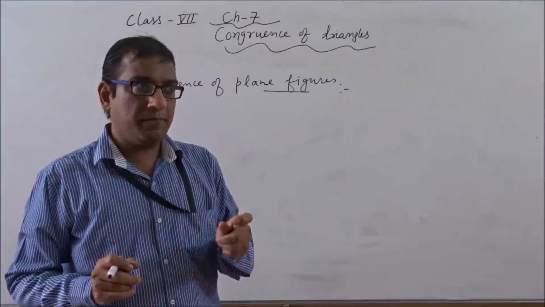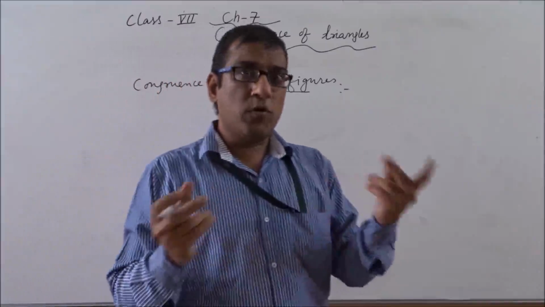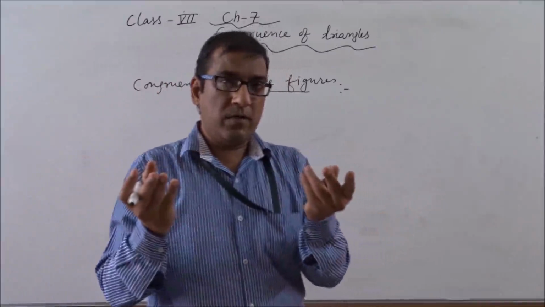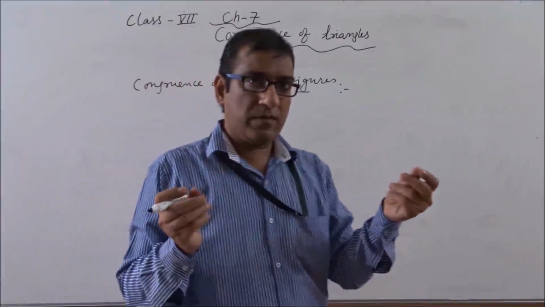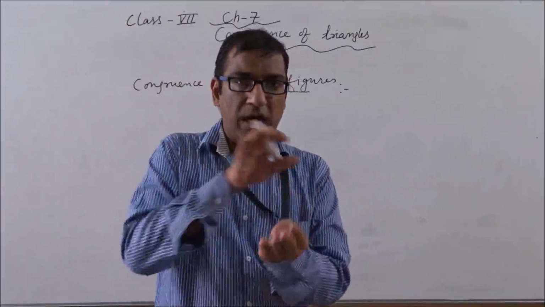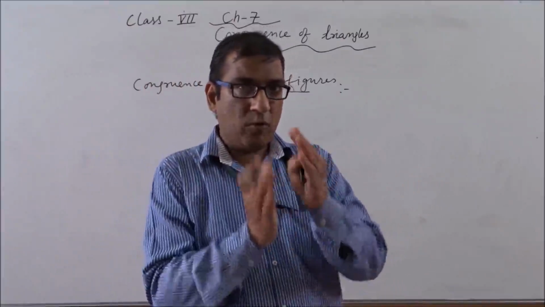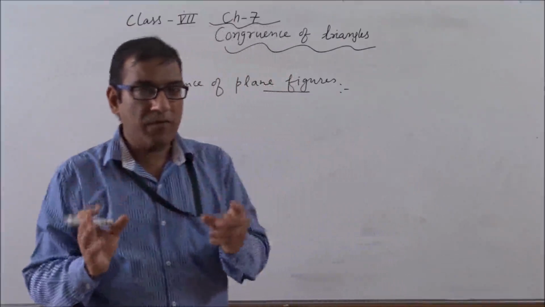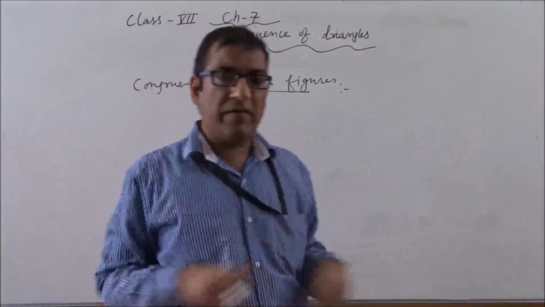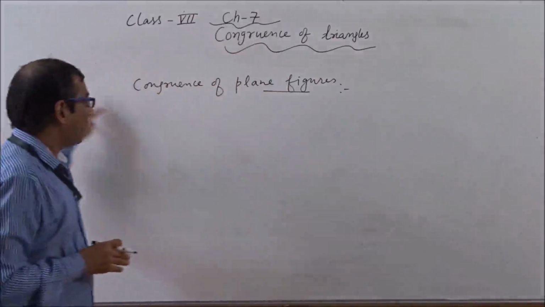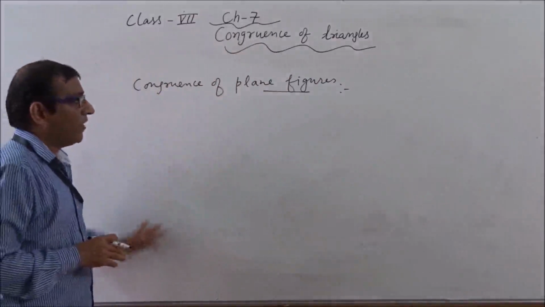We can say two books of your class. For example, if I take two books of 7th class mathematics and put one book on the other, they look the same. That is also an example of congruent. So there are thousands of examples available in our nearby area. So first I will continue with the congruence of plane figures.